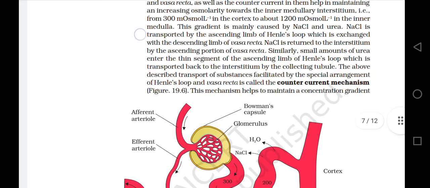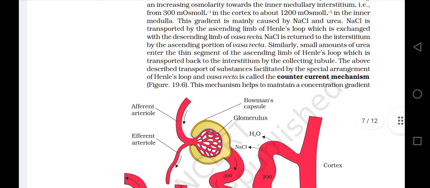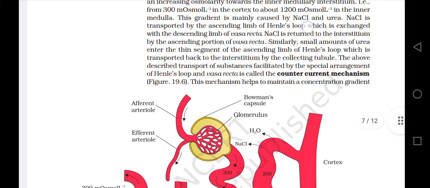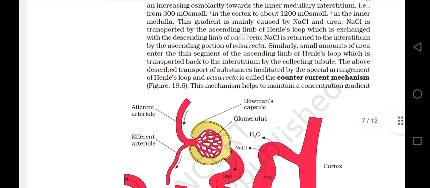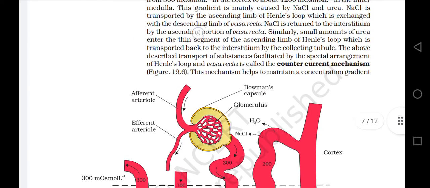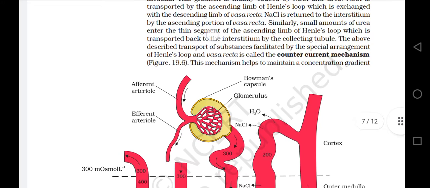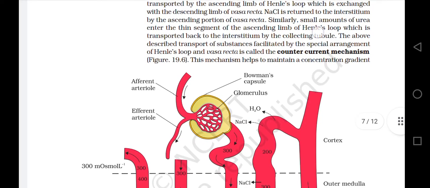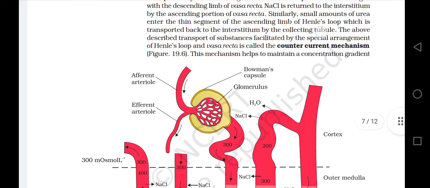Sodium chloride is transported by the ascending limb of Henle's loop, which is exchanged with the descending limb of vasa recta. Sodium chloride is returned to the interstitium by the ascending portion of vasa recta. Similarly, small amounts of urea enter the thin segment of the ascending limb of Henle's loop, which is transported back to the interstitium by the collecting tubule.